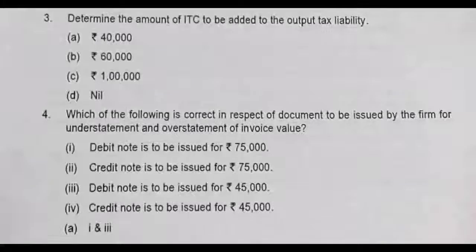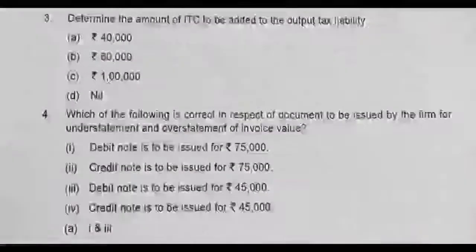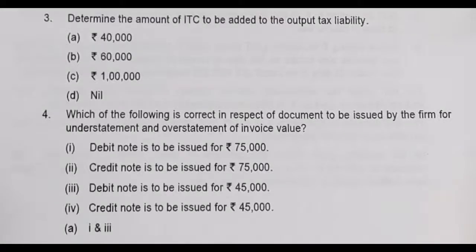Number 4. Which of the following is correct in respect of documents to be issued by the firm for understatement or overstatement of invoice value? For any assessee, in case of understatement of invoice value, a debit note is to be given. If it is overstatement, a credit note is to be given.